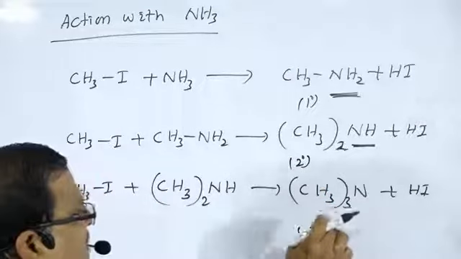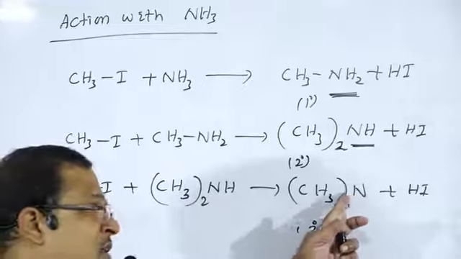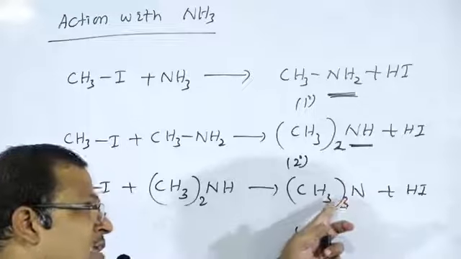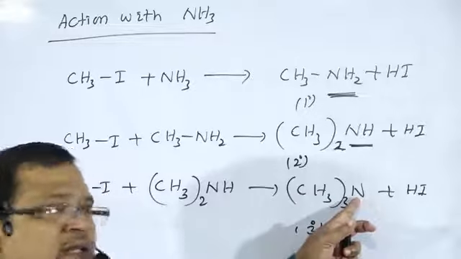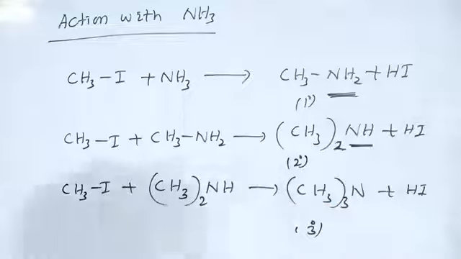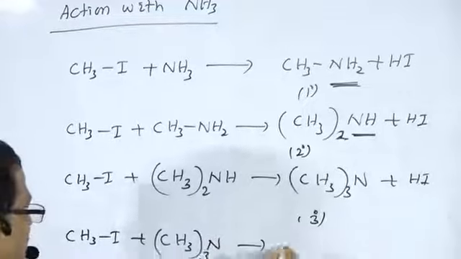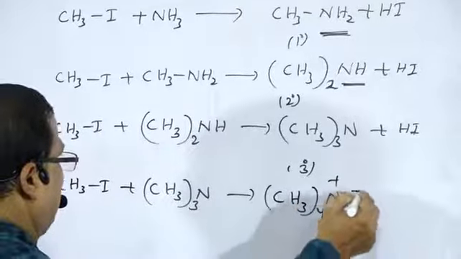Why is this treated as a tertiary amine? Because all three hydrogen atoms of ammonia, NH3, are replaced by three alkyl groups. So there is the formation of (CH3)3N, trimethylamine. Again, CH3I reacts with (CH3)3N to form (CH3)4N plus I minus.